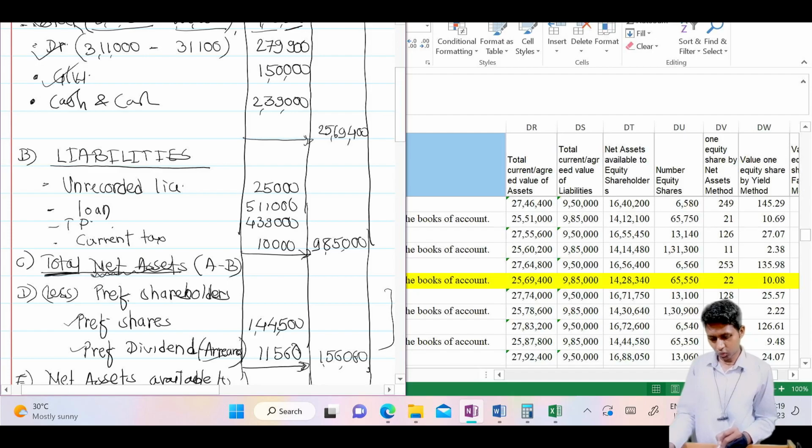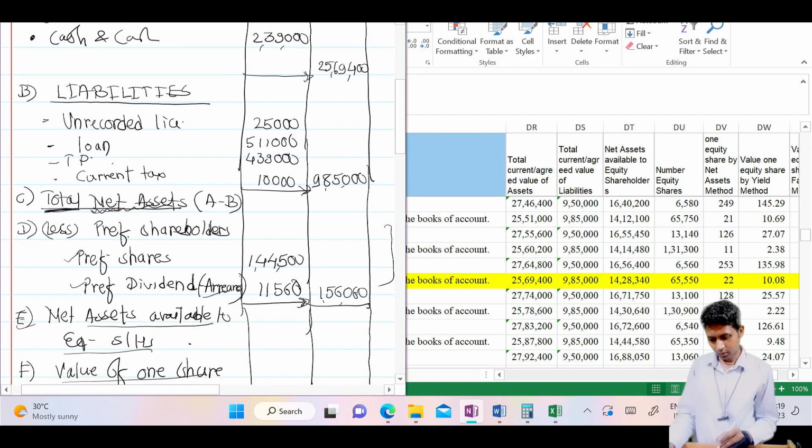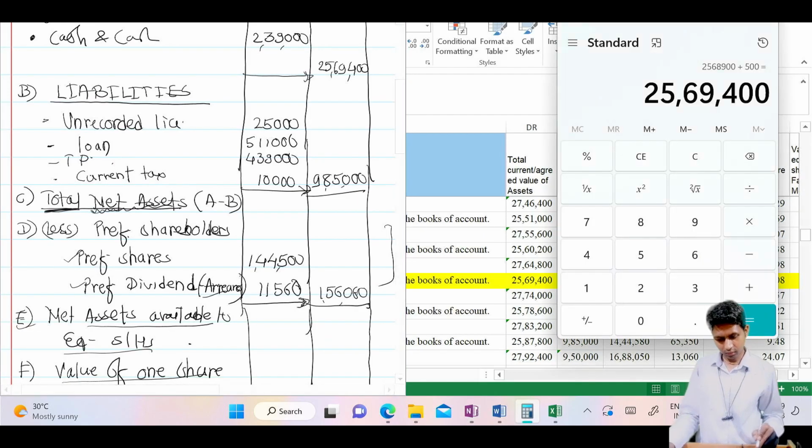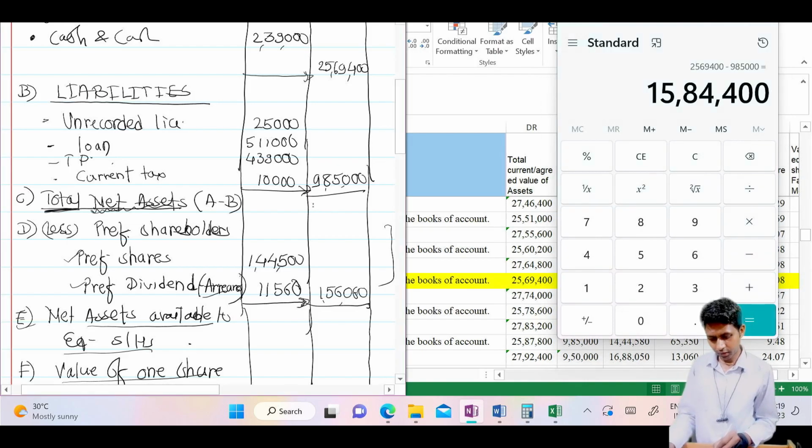I have that total with me. Yes, A minus B, that is fine. A minus B, that means 25 lakhs something. 25 lakhs 69,400 minus 9,85,000 is equal to 15 lakhs 84,400.